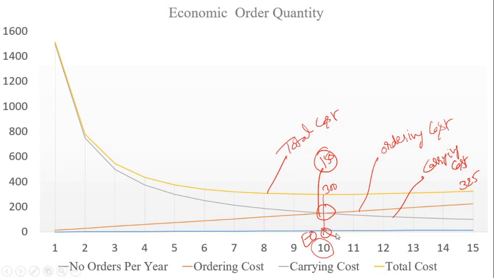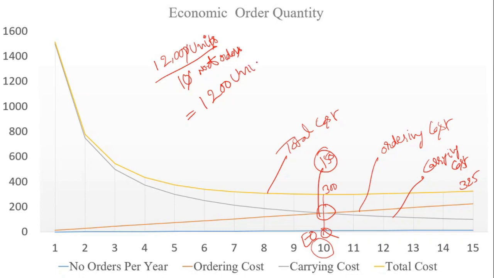Now, if your EOQ orders is 10, then what is your EOQ size in units? You have to calculate. The annual total consumption is 12,000 units, as given in the problem. 12,000 units divided by the EOQ orders, which is 10 orders. The zeros cancel, and that becomes 1200 units, our order size.